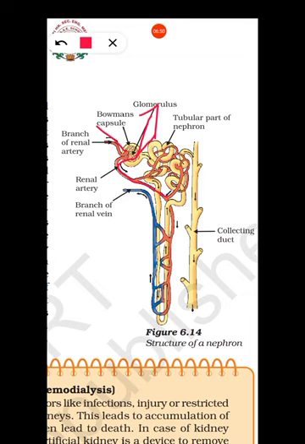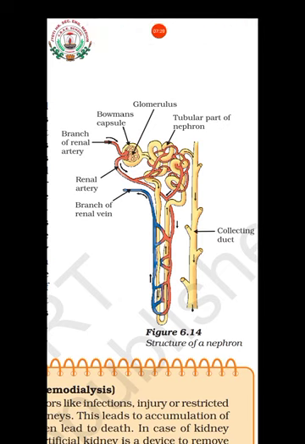Branches from different nephrons join and form the renal vein. So these are the parts of the nephron. In the next video we will study the process of urine formation. Is it clear to everyone?